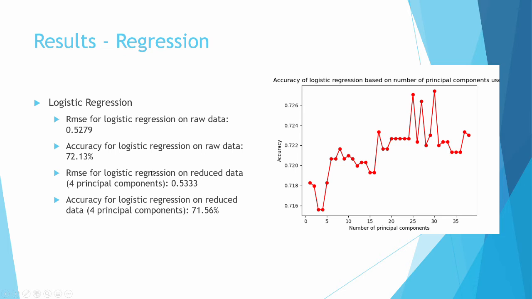However, when we use logistic regression on the reduced data, our root mean square error actually increased slightly to about 0.5333, and our accuracy decreased by about 0.75% to around 71.5%. And as you can see on the right, we have a graph of the accuracy of our logistic regression based on the number of principal components included within the regression. We have our 4 principal components over here at about 71.5%, and we have a general upward trend along with the occasional spikes due to fluctuations in the data, because clearly as you use more principal components of the data, you'll get a higher accuracy overall.